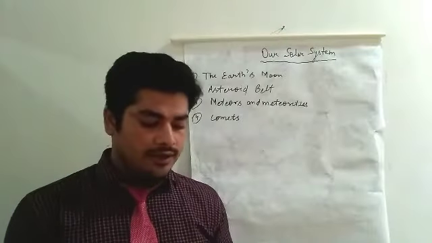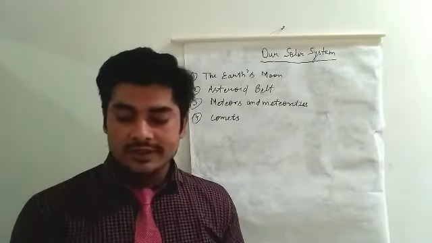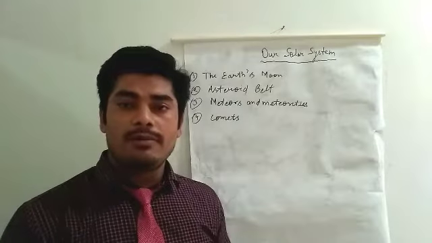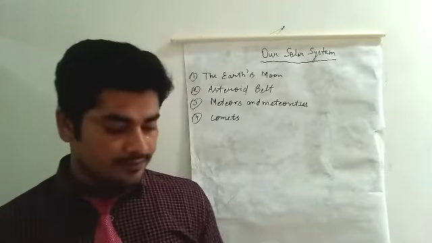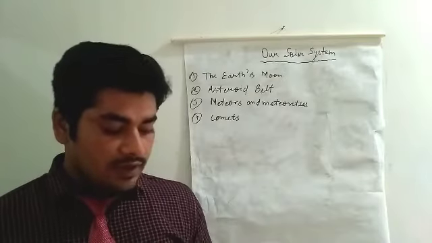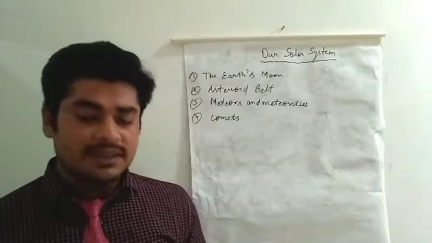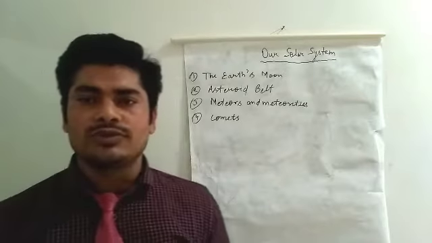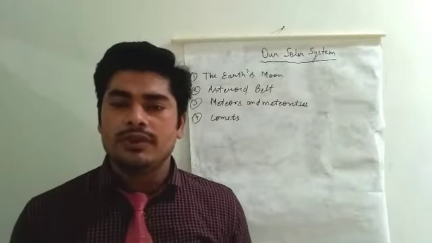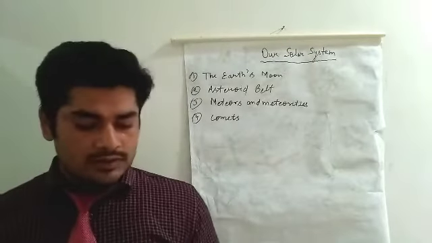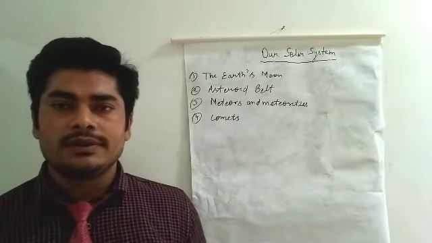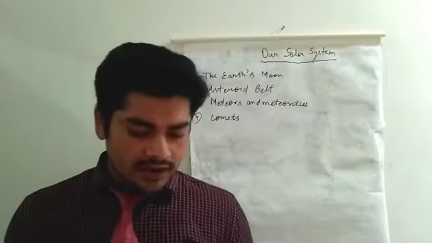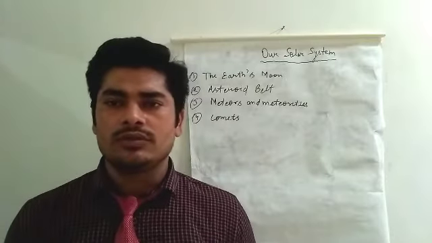So my dear student, this is very compulsory to know about these things. So let's start. In the previous video, the last point I have explained, the satellites are moons. I have told you in the previous video that there is only one moon of the earth, and the earth has only one moon.